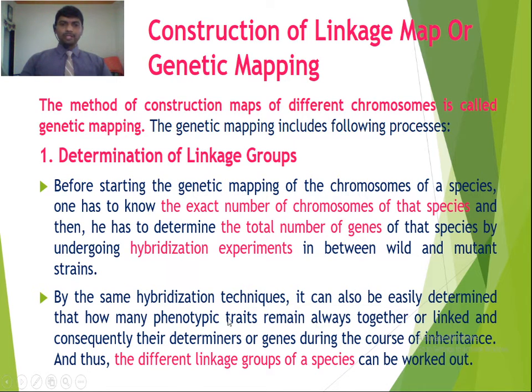To find out the different linkage groups of a species, one has to undergo the hybridization experiment between wild and mutant strains of the plant species. The purpose of the hybridization experiment is to determine how many phenotypic traits remain together. In turn, we can determine the genes that are linked, so we can predict different linkage groups of a species.